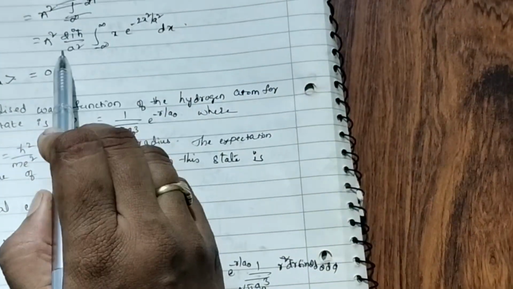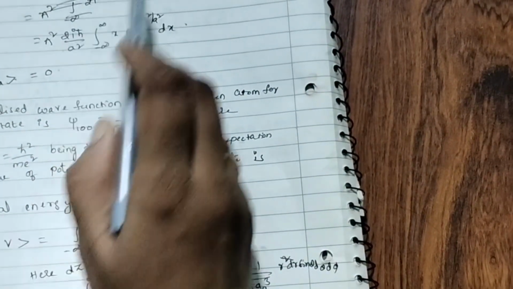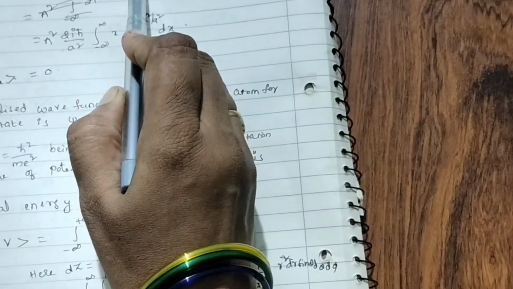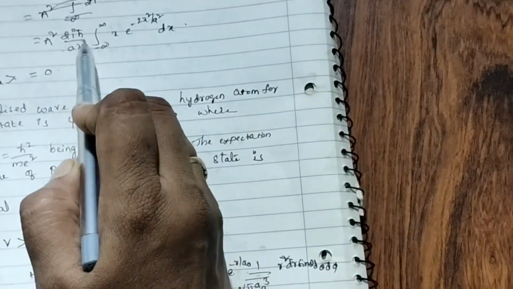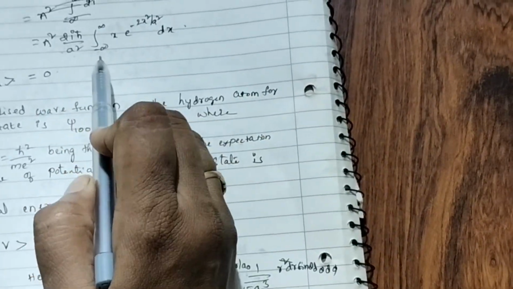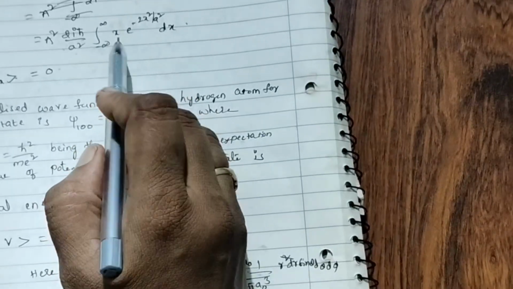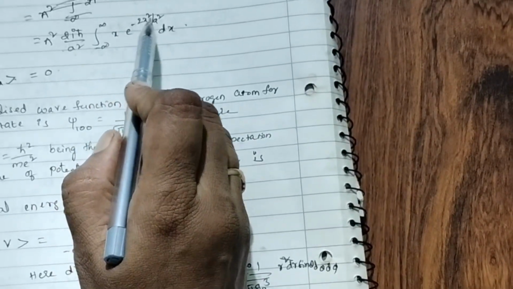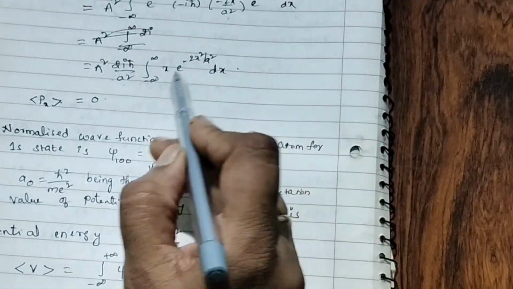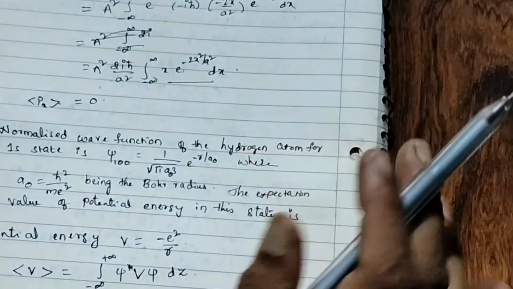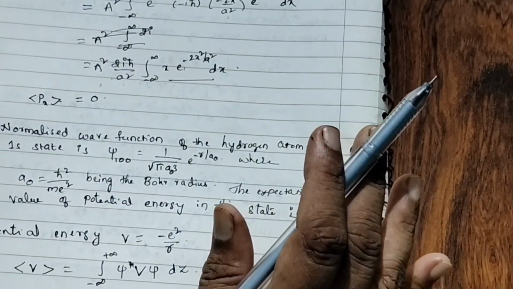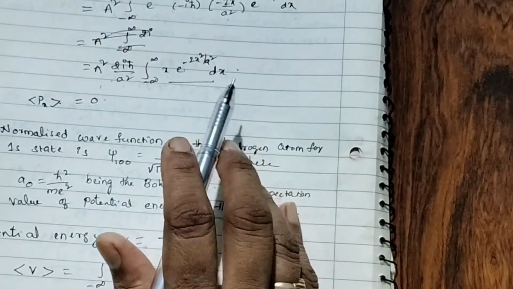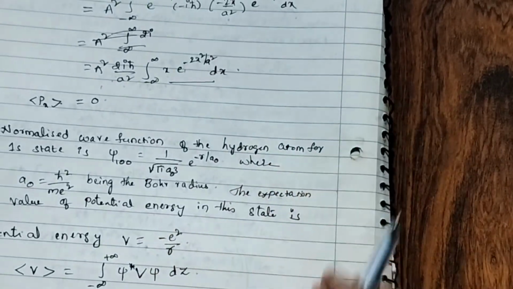Now a into a square. Okay. Now 2 is there. Minus minus becomes plus i h cut by a square integral minus infinity to plus infinity x e to the power of minus 2x square by a square dx. This value is 0. 0 into something is 0. So average value or expectation value of momentum is 0.